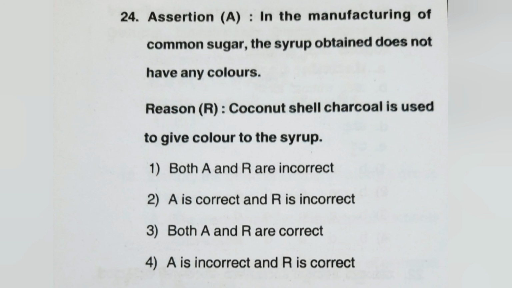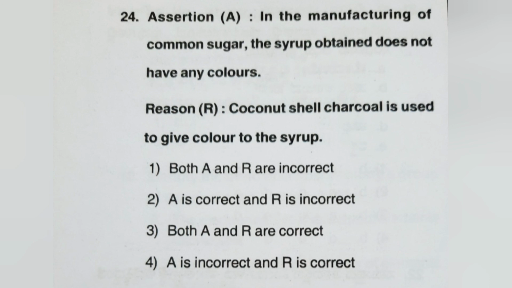Assertion A: in the manufacturing of common sugar, the syrup obtained does not have any color. Reason: coconut shell charcoal is used to give color to the syrup. Both the statements are wrong, because common sugar would have a brownish color and coconut shell charcoal is used to remove the color.